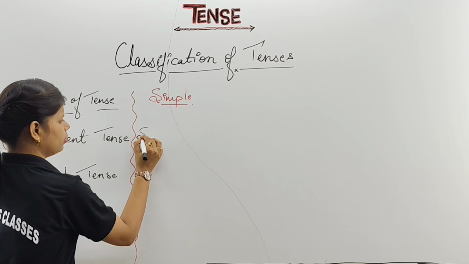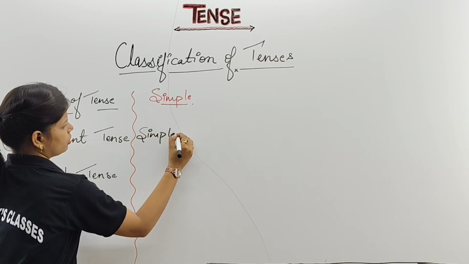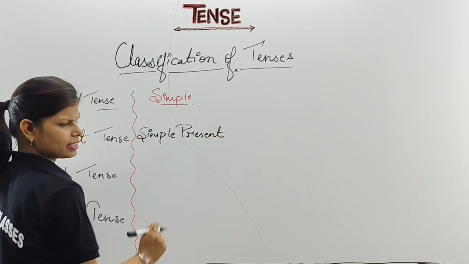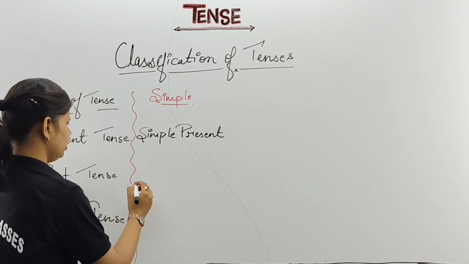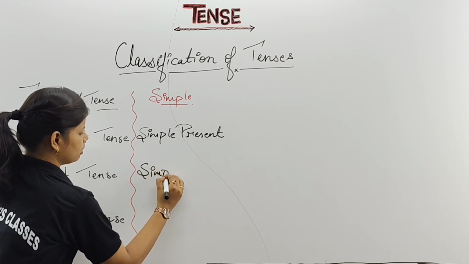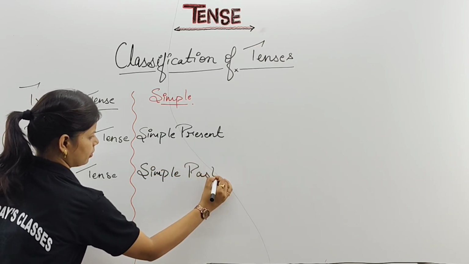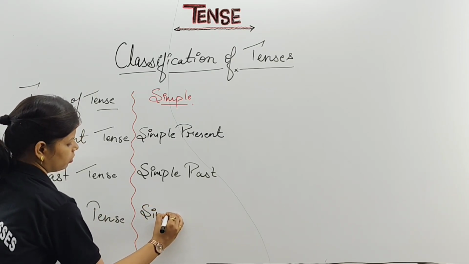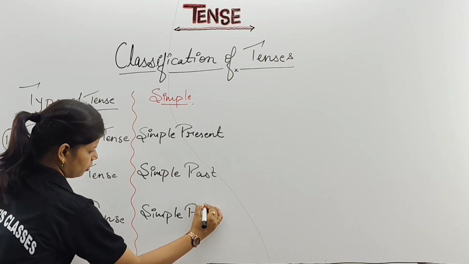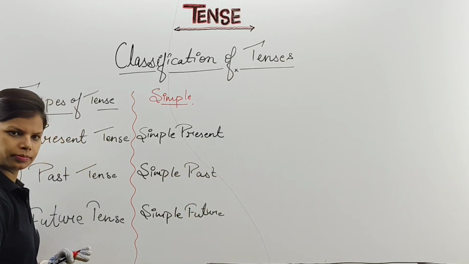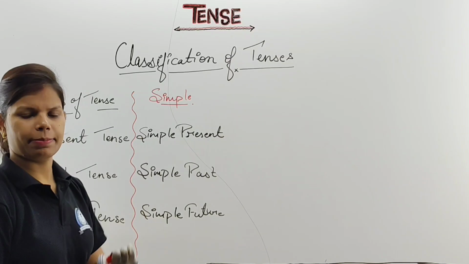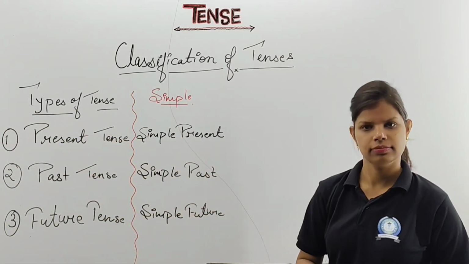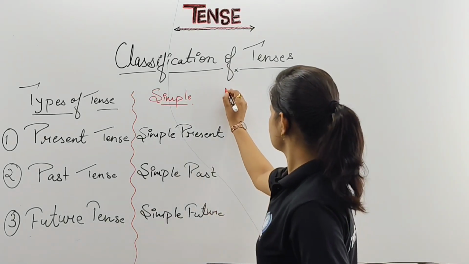Like for example, you will write first form is your simple present. No need to write tense again and again. Simple present. Clear? Second is your what? Simple past. And third is what? Your simple future. Clear? This is your first type, first family member, simple, which is going to decide in all three forms of tense.